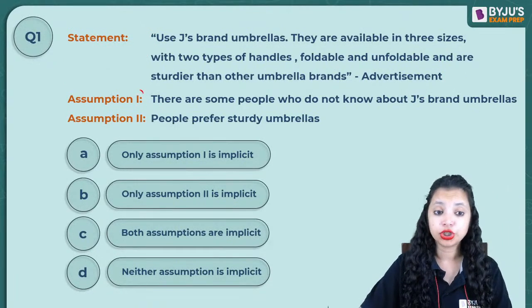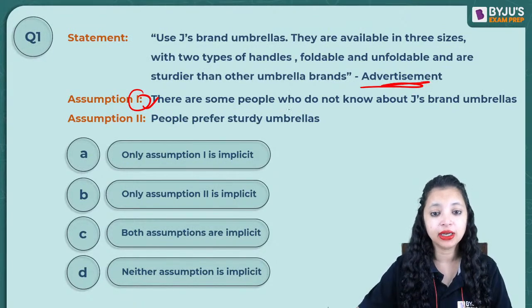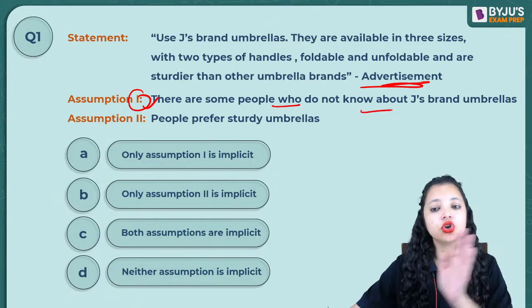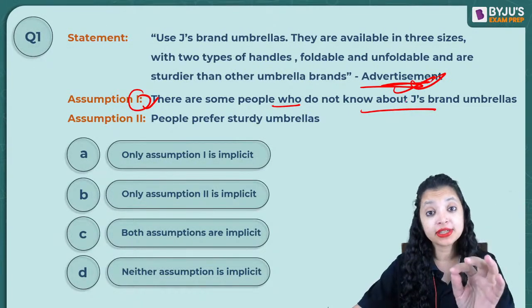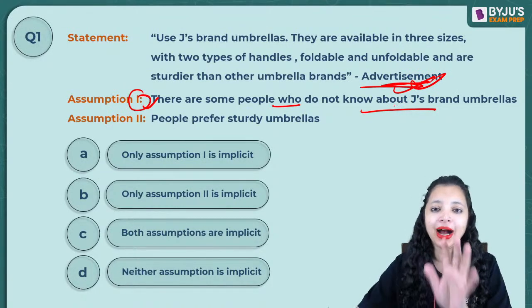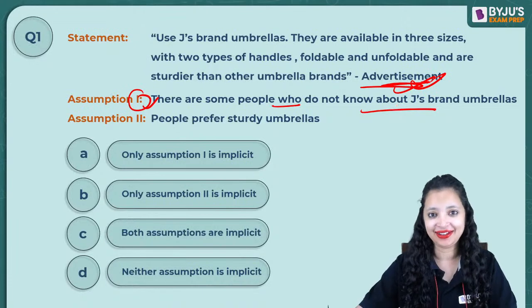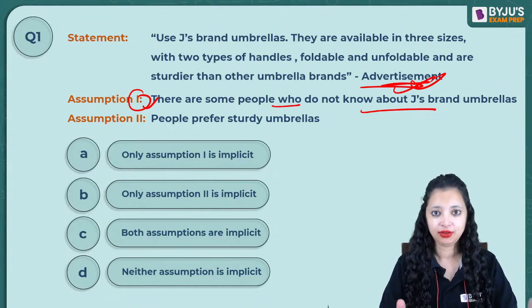So with that logic, assumption 1 should be correct. Because it is an advertisement, at least one person does not know about the brand, and this ad will also be based on an assumption that this person will be informed about this brand that is mentioned in the question. Okay, so that's the first reason here.